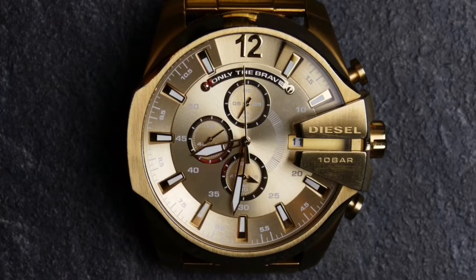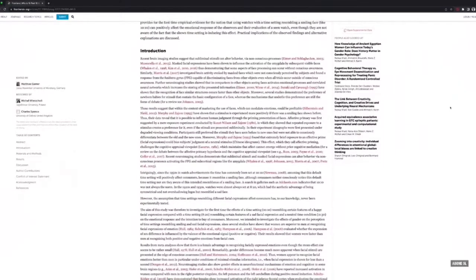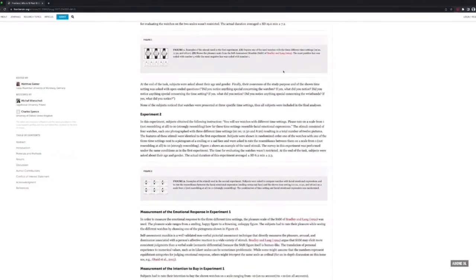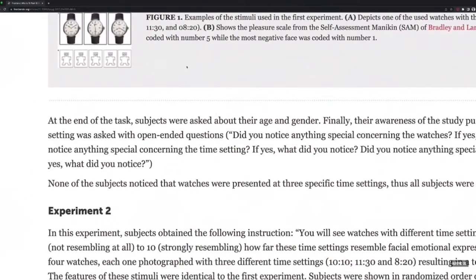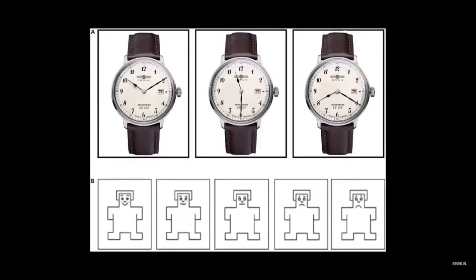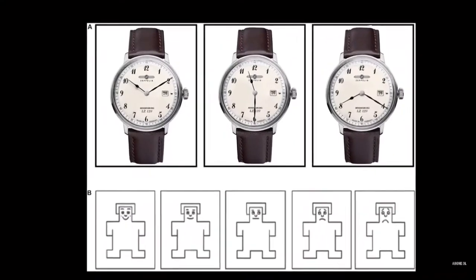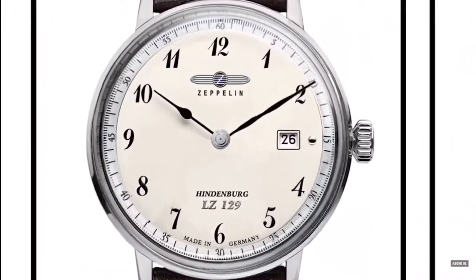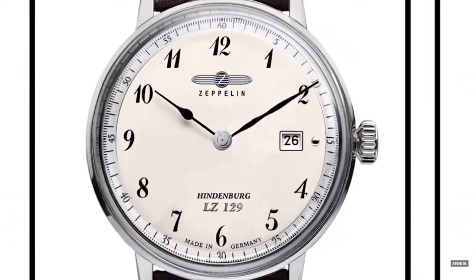Marketing feeds on science. As with almost everything, data is used in this regard. An experiment has been conducted on this subject. Subjects were shown clocks set to 3 different times: 10 past 10, 20 past 8, and half past 11. In other words, a smiling face, a solemn face, and a neutral state. This study presented empirical evidence for the first time for the idea that using watches with a time setting that resembles a smiley face, such as 10 past 10, can positively affect the emotional reactions of observers.